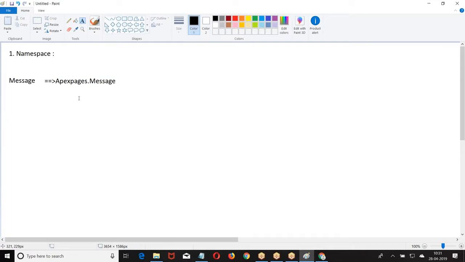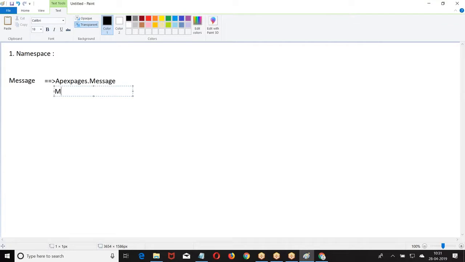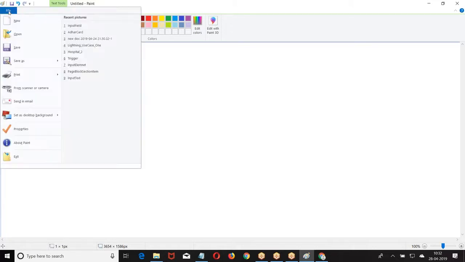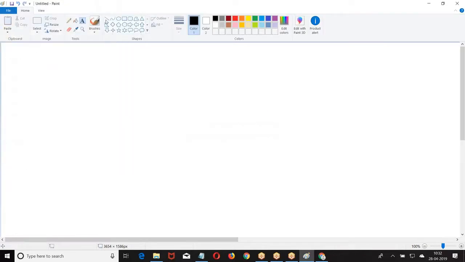Apex page message we have. Okay, and we are using the same message in different contexts. We are using the same class called message. Now tell me, when I say message, is it referring to the message of the Apex page messages, or is it referring to the class?